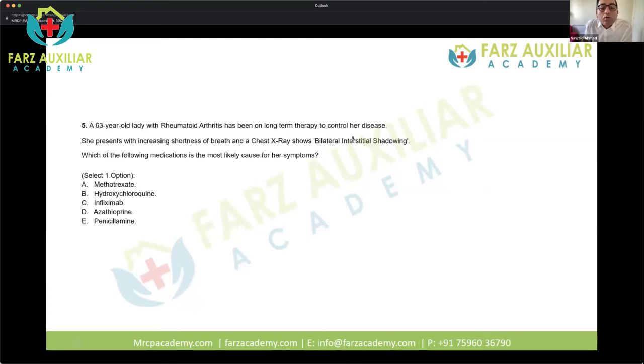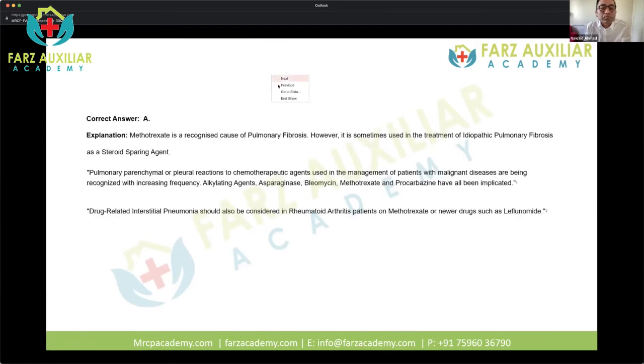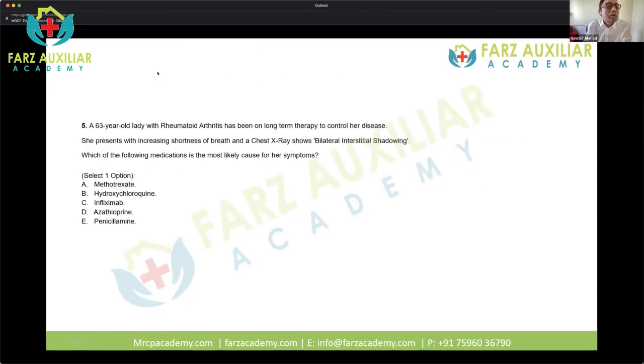So she's on long-term therapy to control her disease, and she presents with increasing shortness of breath, and chest X-ray shows bilateral interstitial shadowing. So what does bilateral interstitial shadowing mean? Does anyone know what bilateral interstitial shadowing means?